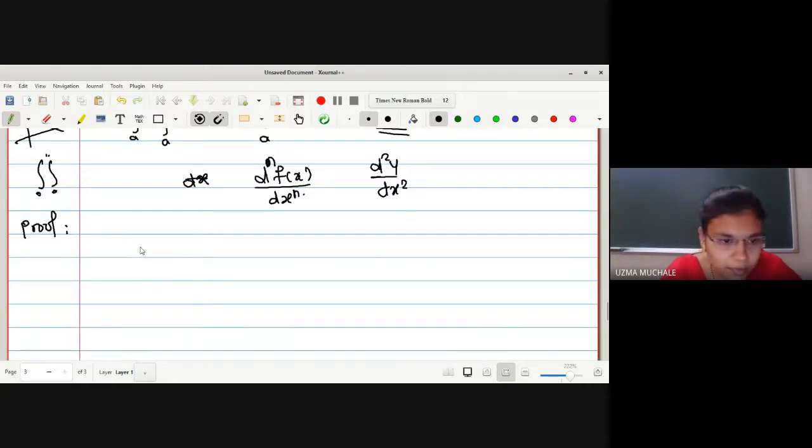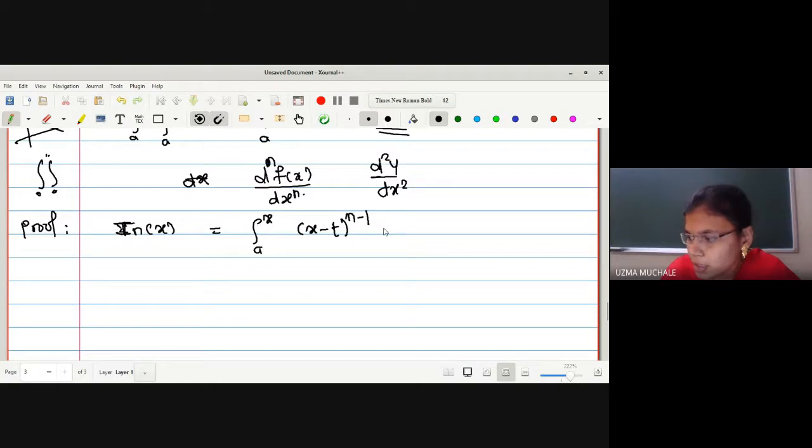Here we will assume that ln of x is equal to the integration from a to x of (x minus t) raised to n minus 1, y of t dt, and we'll rename this as equation 1.